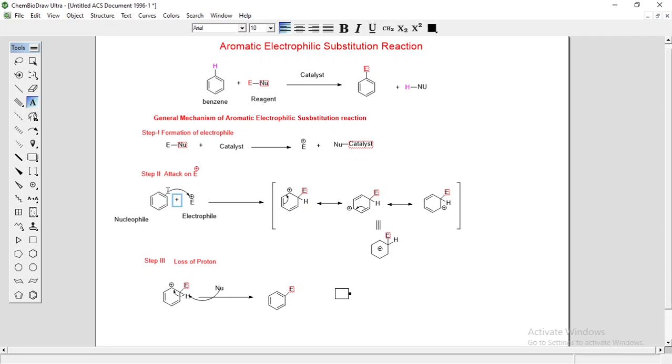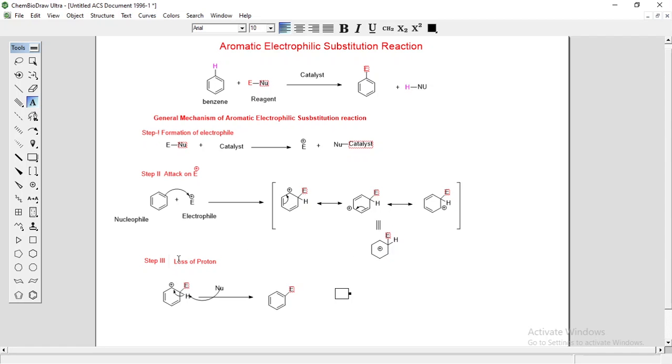Then in the second step, attack on the electrophile takes place. Benzene acts as a nucleophile, and it attacks the electrophile which is generated in step 1. So the benzene ring attacks that electrophile, and it generates the intermediate, whose name is arenium ion intermediate. Then the positive charge or carbocation is stabilized by resonance. These are the 3 different resonating structures of this arenium ion, and this is the hybrid structure.